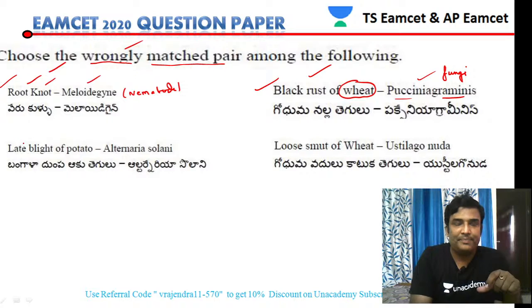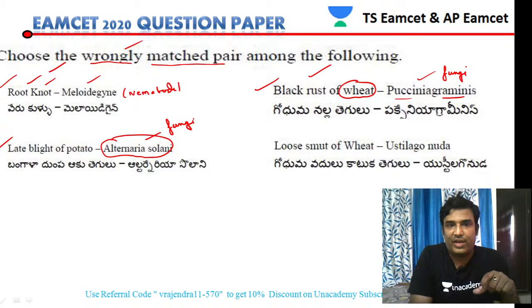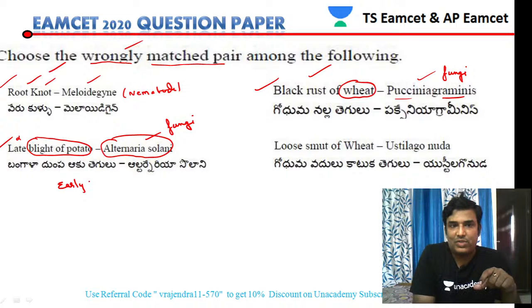Now the third option: Alternaria solani. No doubt it is also a fungus. It also causes blight in potato, but it is not the late blight. It is called early blight of potato. So Alternaria solani causes a disease in the potato plant, and the name of the disease is early blight of potato.